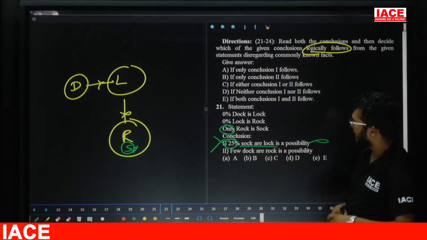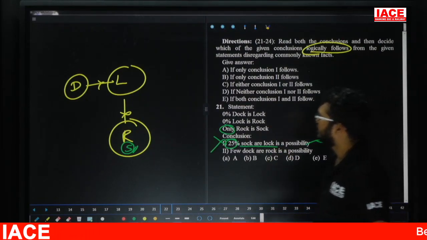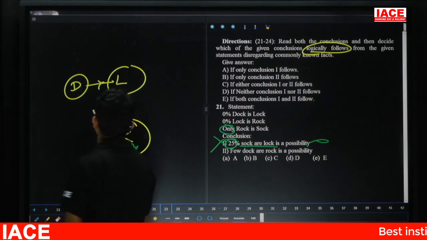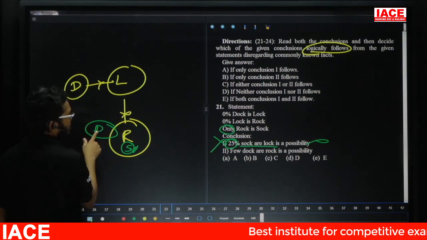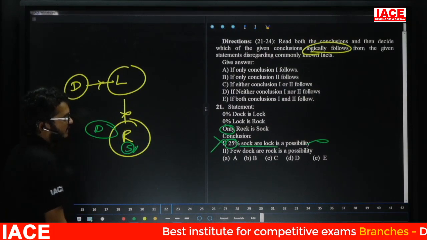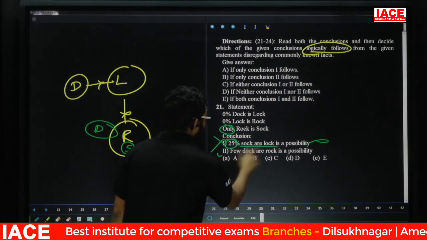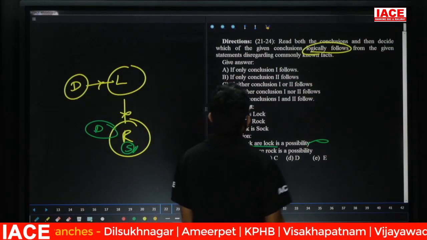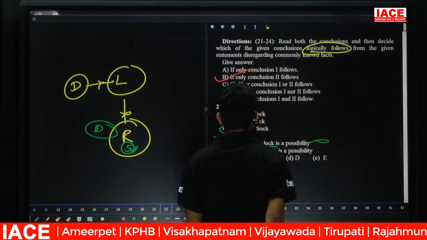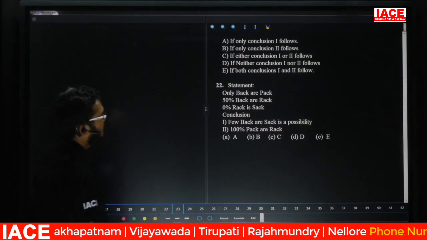Next one. Few means some. Some dock or rock is a possibility. Friends, check here. Some part of dock is mixed with rock. There is a chance. Yes, then the second one is true. Then the answer is only the second one. Question number 21, the answer is option B.